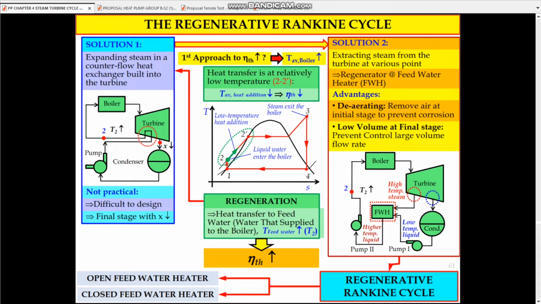Then we have a second solution to solve this problem. So for solution number 2, we can supply heat transfer to the feed water to increase the temperature T2 by extracting steam from the turbine at various points, as shown in this diagram.